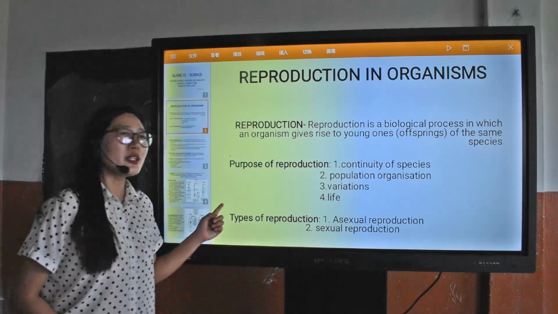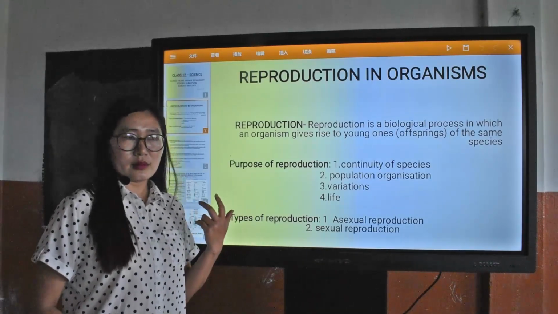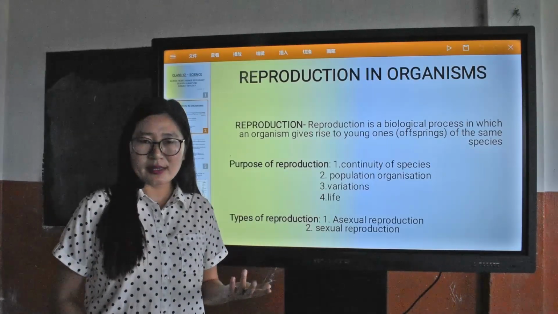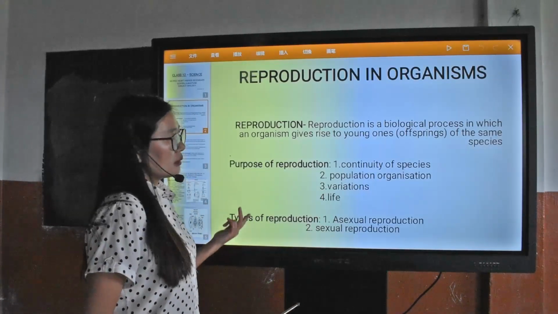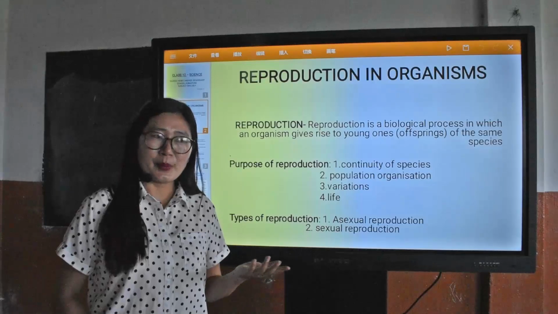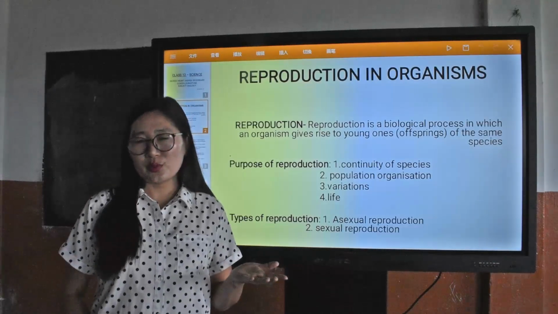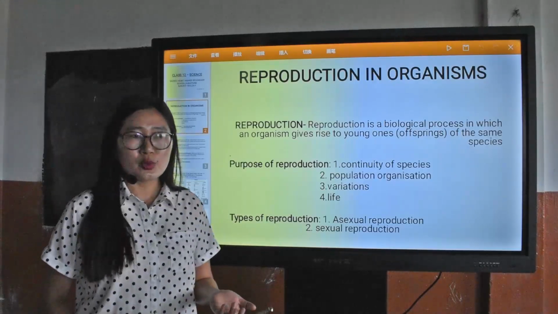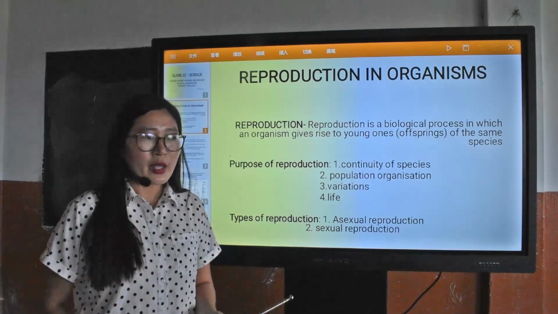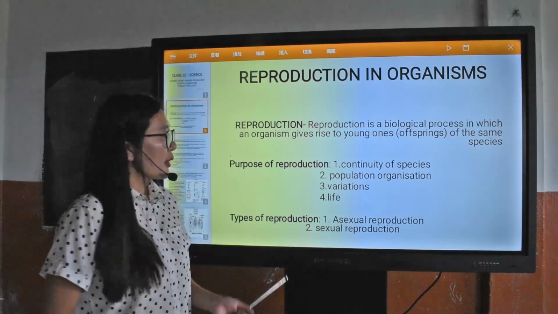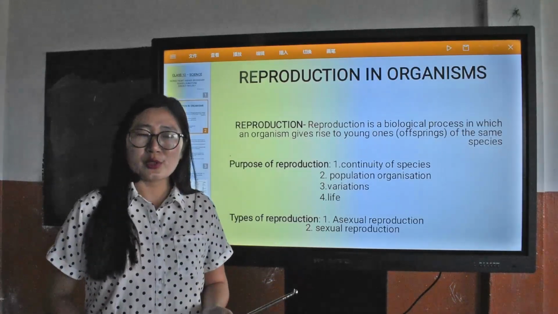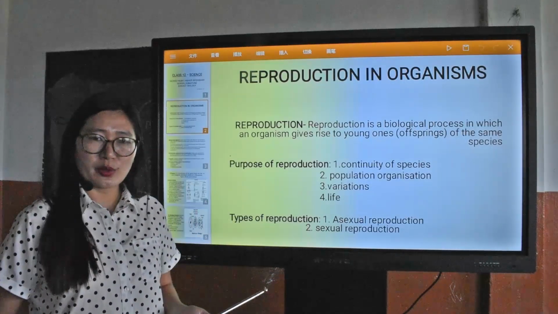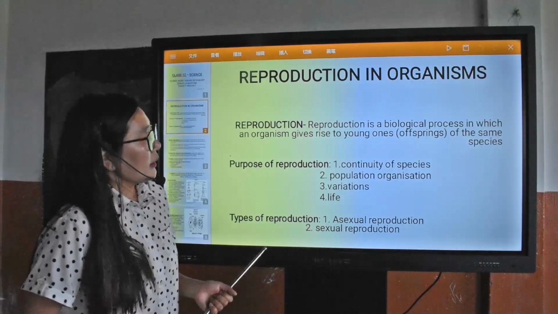Mayfly lives for only one day, and human beings 100 years, cat 25 years, dog 25 years, peepal tree 200 to 300 years, and then redwood tree 2000 to 4000 years. So in order to continue this, reproduction is the only way to maintain this continuity of the species.